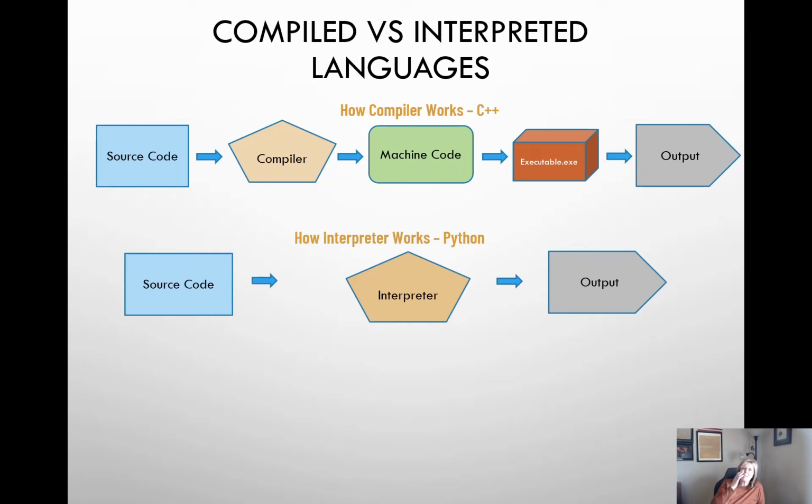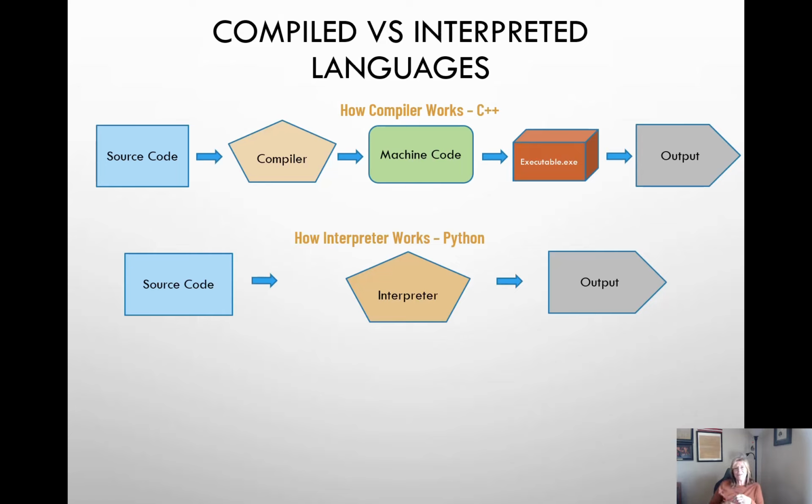So the primary difference between an interpreter and a compiler: think for just a minute, if you are in a foreign country and you don't speak the language, you have some kind of an app on your phone, and you speak into the app and then you turn it to the native language speaker and it'll interpret the words that you're saying.